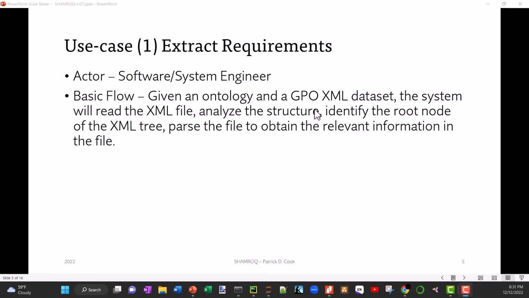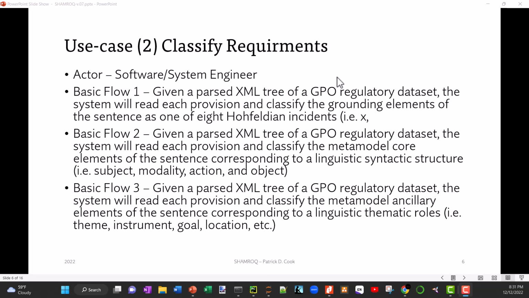I'm looking just to read the XML file, analyze the structure, and put it into an XML format so it can be used. That particular use case was a pretty towering task in itself, dealing with the structure of the XML, and even across regulations, they have some different formats. The second one is to classify. So now that I have this XML tree, there are certain things that I can do with that.